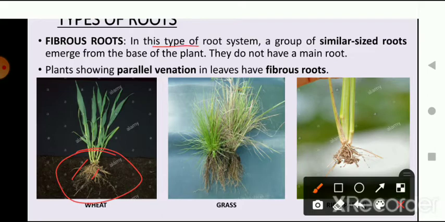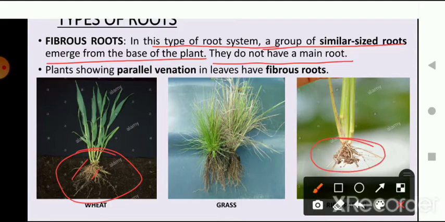In this type of root system, a group of similar-sized roots emerges from the base of the plant. They do not have a main root. You can see in all three pictures that there is no main root. All the roots are of almost similar size, and they grow from the base of the plant and don't go deep down into the soil.